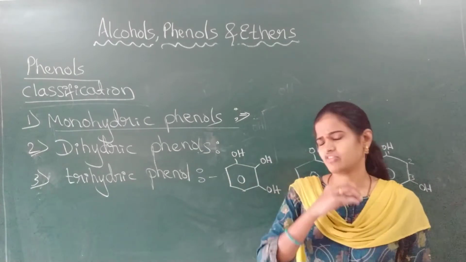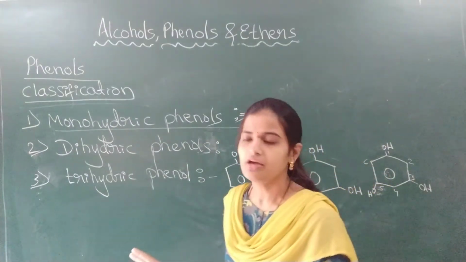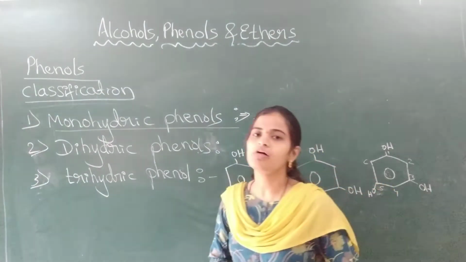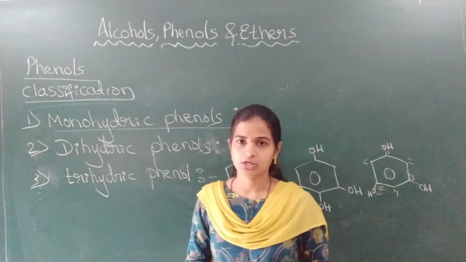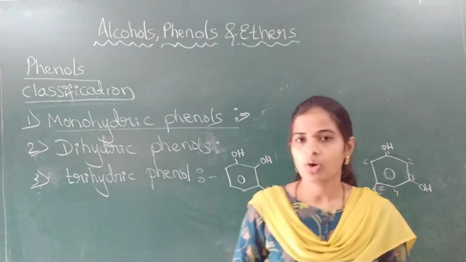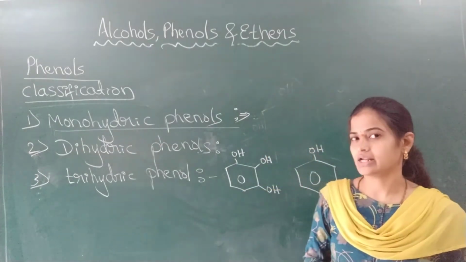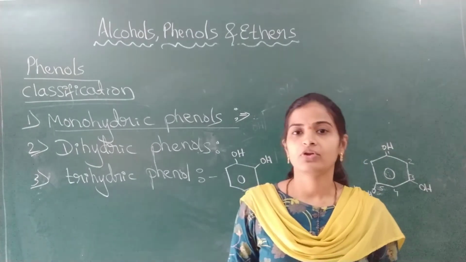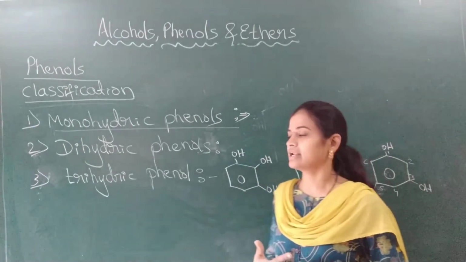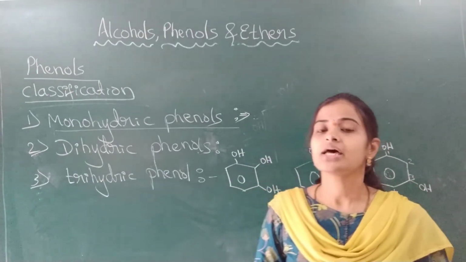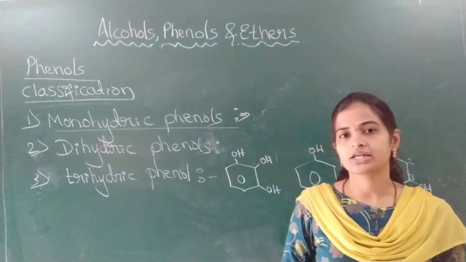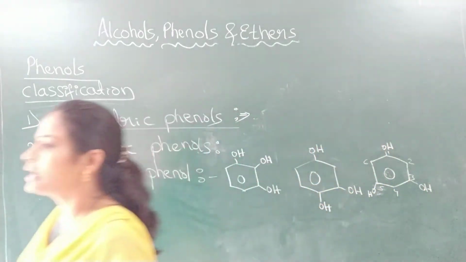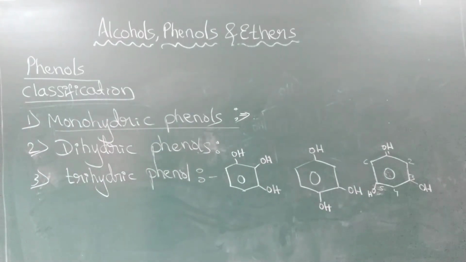Students, classification of phenols is very easy. Phenols are classified based on the number of OH groups present per molecule. If one OH group is there, monohydric phenols. If 2 OH groups are directly attached to the benzene ring, then dihydric phenols. And if 3 OH groups are directly attached to the benzene ring, those are called trihydric phenols. This is regarding the classification of phenols. Next, we'll move on to the nomenclature of the phenols.